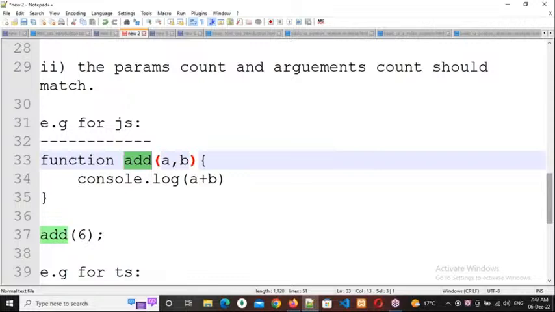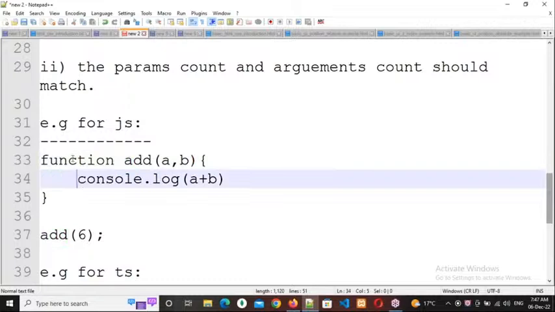Whenever you are writing any instruction in a function, we need to call that function. Then only those instructions will execute, not automatically.